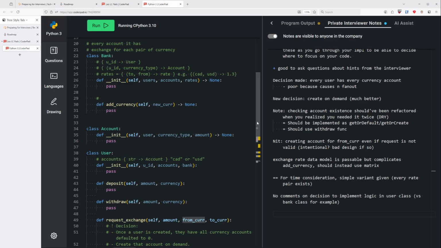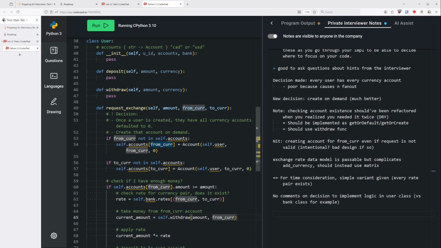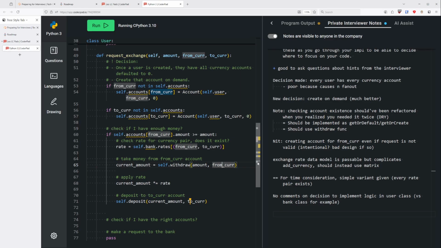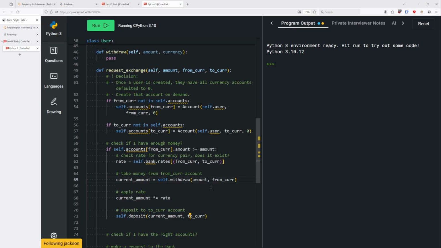Okay, let's see. So when I put it in the user class, I need to have this relationship where the user needs to know what bank it's in, and then besides that, okay, if I were to implement this in the bank, I would also have... I think I need to brush up on my OOD, but is it correct to say that it's better in here because most of the methods are already with the users?